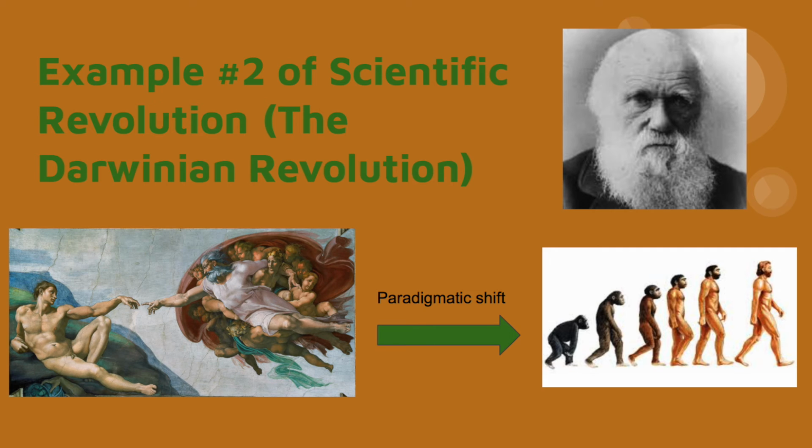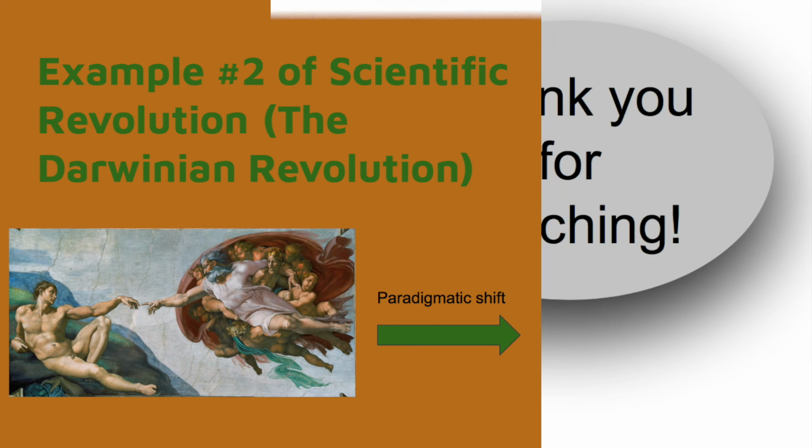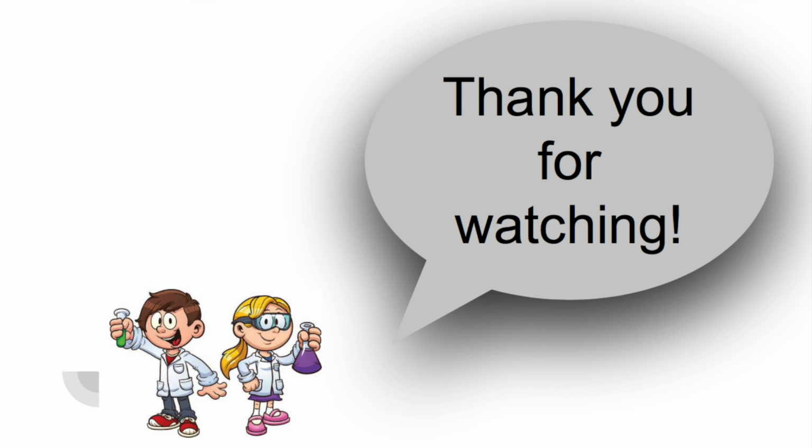Another great scientific revolution was Darwin's Origin of Species and theory of natural selection. This scientific revolution resulted in a change in our understanding of humanity's origins. This revolution provided a scientific explanation to where humans came from and resulted in the abandonment of the previous religious paradigm.